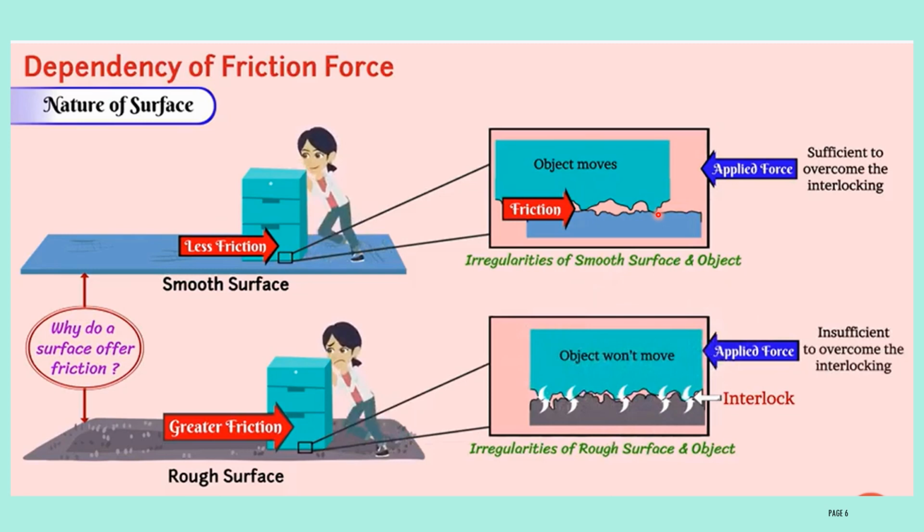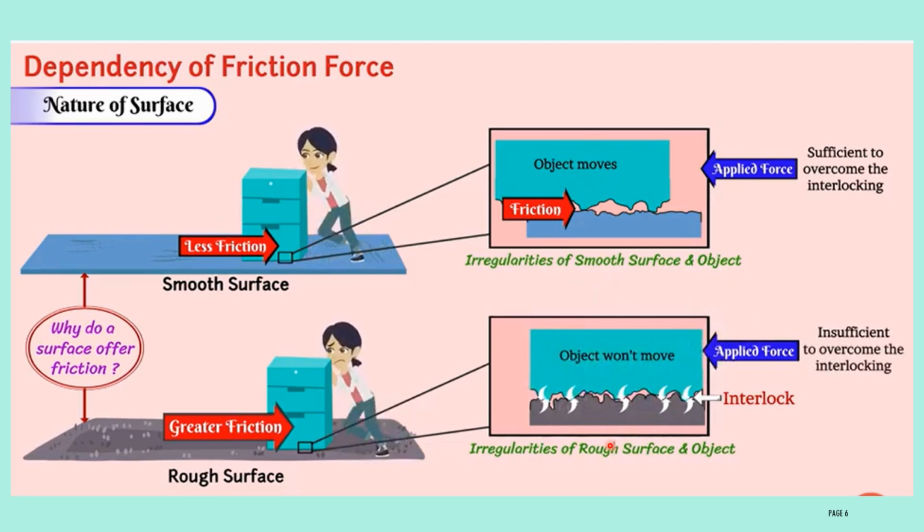In the case of a smooth surface, because of the less irregularities, the object's irregularities come in contact with the surface irregularities and both get interlocked. But because of the less interlocking, if you apply less force it will start moving, therefore frictional force will be less. If you apply less force only, that interlock will get lost. Because of the interlocking loss, the object will start moving because of the less friction.